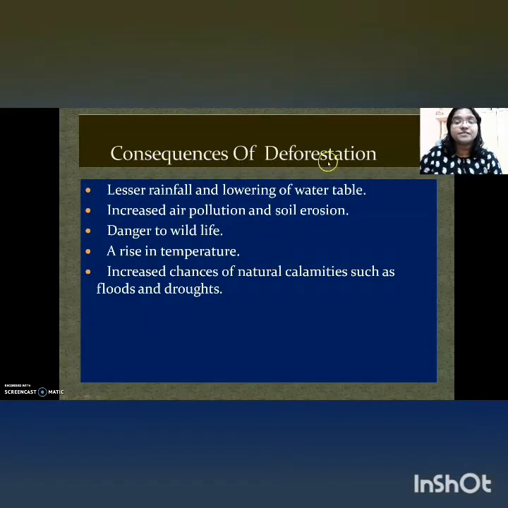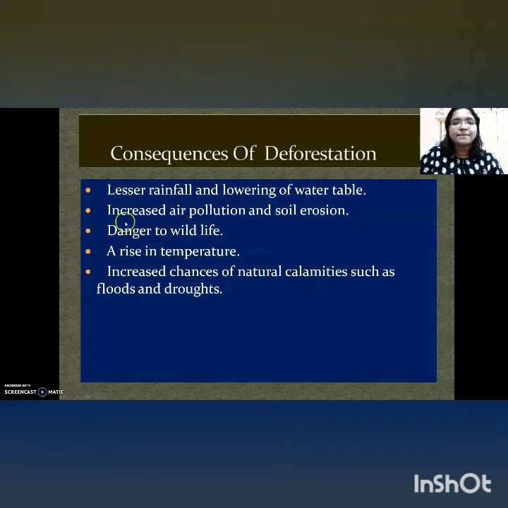Let us see the consequences of deforestation. Yes, I told you plants have a very important role in controlling the climate of a place, because through the process of transpiration, it increases the moisture level of the particular place. So if plants are not there, it will lead to lesser rainfall in that place. And not only lesser rainfall, it can also reduce the water table. If rainfall is lesser, what will happen? Of course, the groundwater table will be lowered. Water which is available in the ground will be lesser.